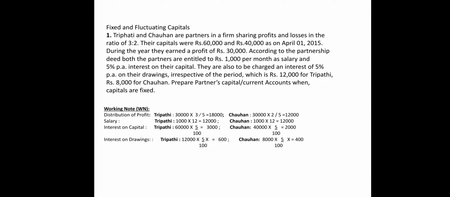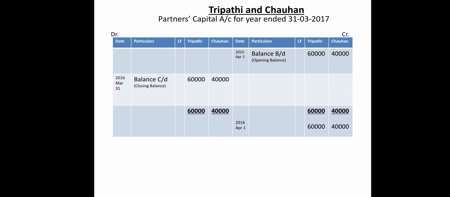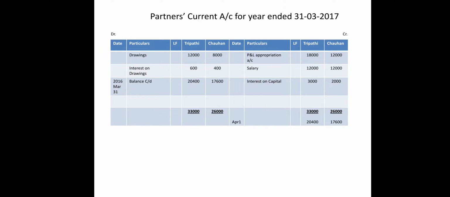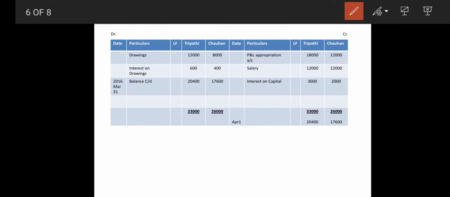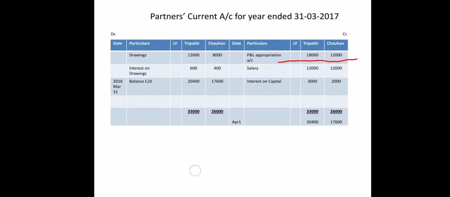During the year, they earned a profit of 30,000. Now they have mentioned that 30,000 is their profit. So here, this is the net divisible profit. So we have to transfer this directly to the partners' current account, because all the items which are now to be transferred will always be in the current account. So by P&L appropriation, 30,000 I have distributed in 3:2. For that I have shown the working. We are switching towards the working over there.